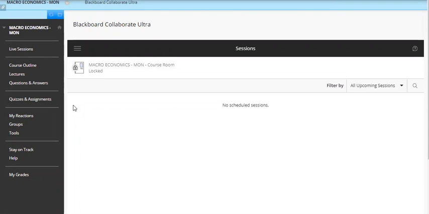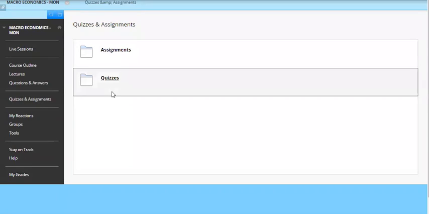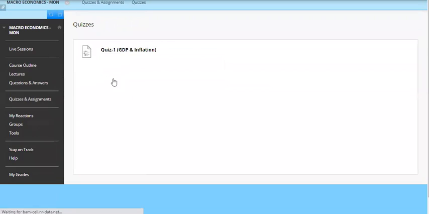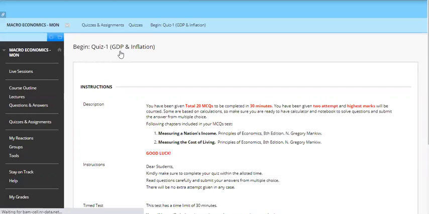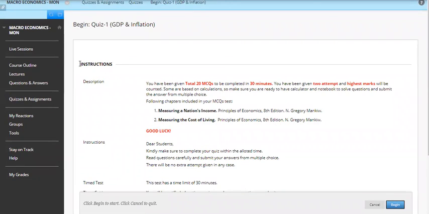We wanted to know how to attempt quizzes and assignments. Last time we were discussing how to attempt an assignment. Now we will see how to attempt quizzes. The first quiz has been launched. From where it is launched, how will you check it? Just click on Quiz 1, which is GDP and inflation, and instructions.